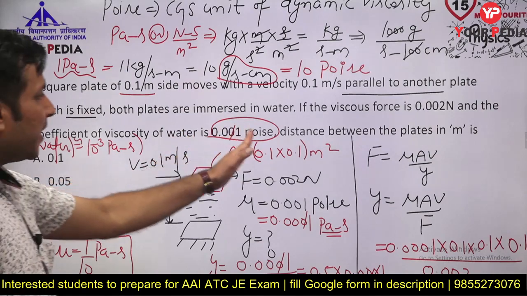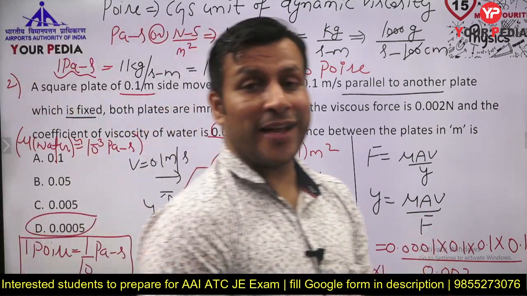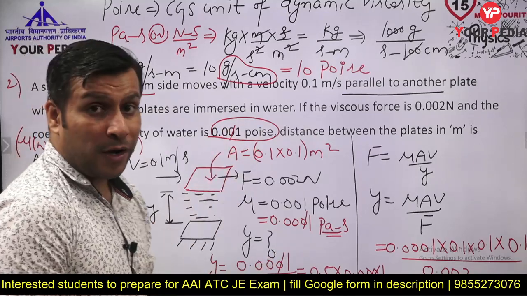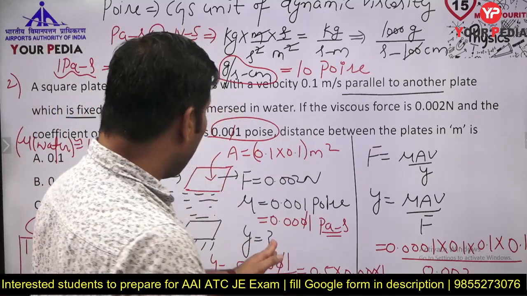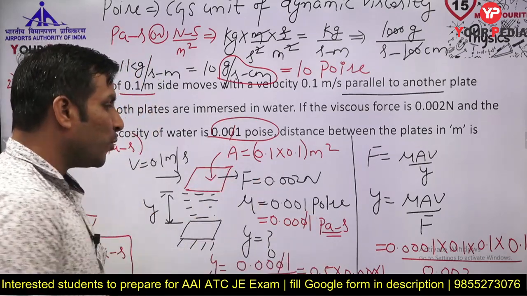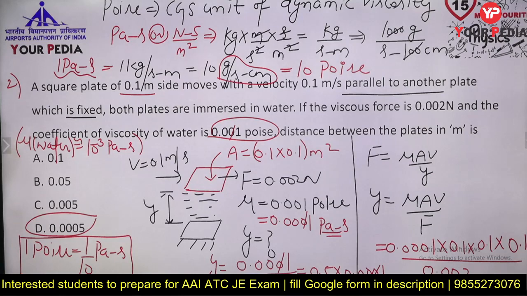So here I think an additional 0 got added in typing. So this will be 0.01 poise, so that when you divide it by 10, you will have 0.001 Pascal second. So I am removing that 0, so that we get this answer D.